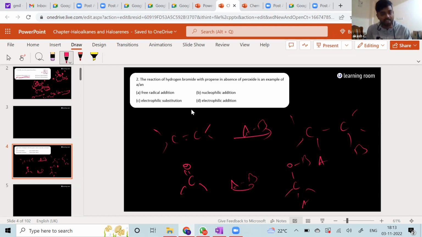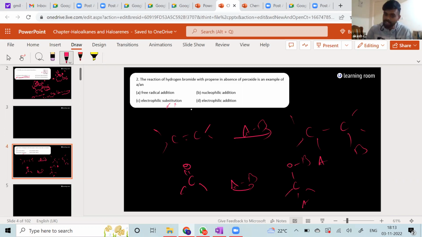First of all, these are addition reactions. That's the first thing. It is definitely not a substitution reaction, so this can definitely be chucked out. Substitution is where one functional group is replaced with another functional group, say Cl replacing OH, OH replacing Cl. All those are examples of substitution reactions.